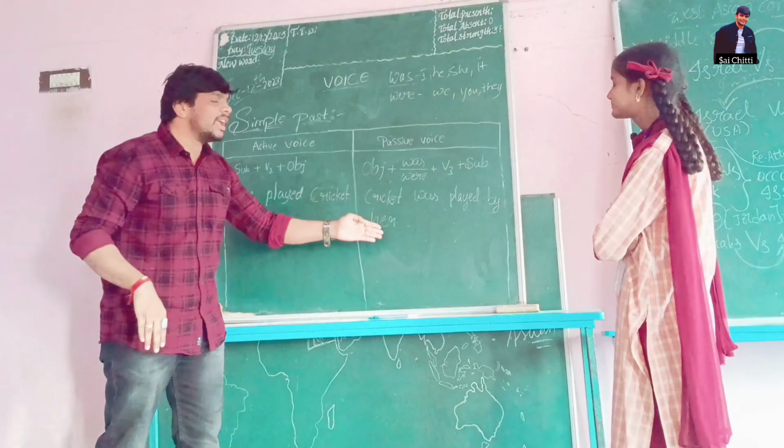Okay. Good afternoon, everyone. I am Deepika. Today I am telling about active voice and passive voice in past continuous tense. This is the structure of past continuous. This is the example for past continuous active voice. This is the structure for passive voice.